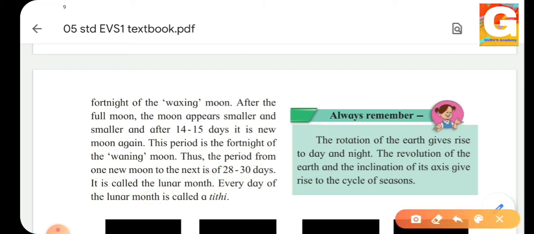So always remember, rotation of the earth gives rise to day and night. Yes, we have seen it and I have explained to you all the day and night. Revolution of the earth and the inclination of its axis give rise to the cycle of seasons.